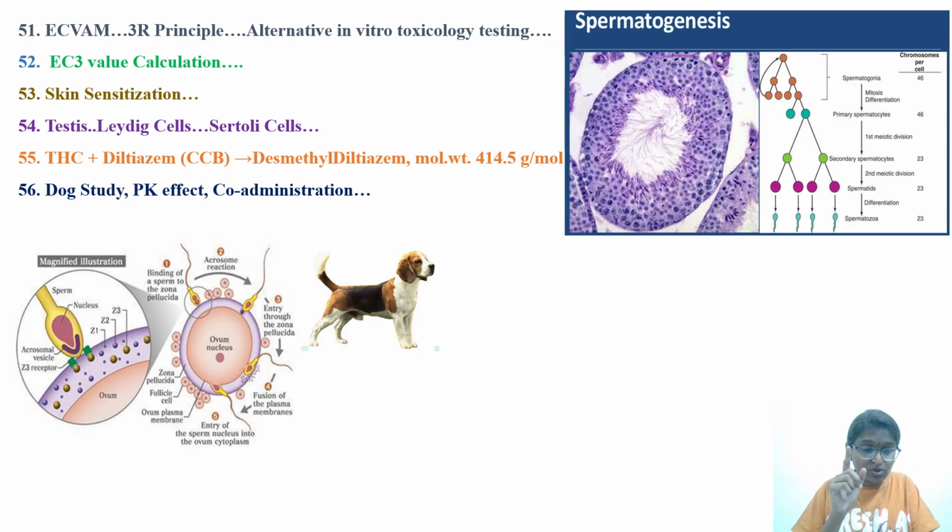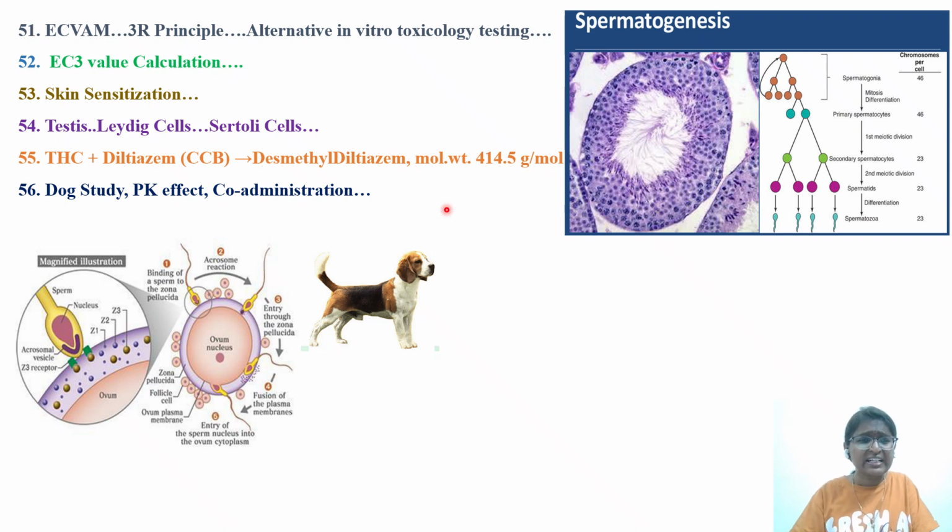Next question, with respect to the 3R principle, as I told you, alternative in vitro testing. They'll ask EC3 value calculation; they have asked it, and in the next slide I'll give you the example. You go through skin sensitization tests. Also, how these endocrine disruptors affect the male or female reproductive system, sperm motility, sperm morphology. Related to those, they'll ask questions.